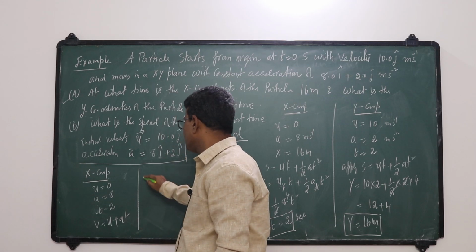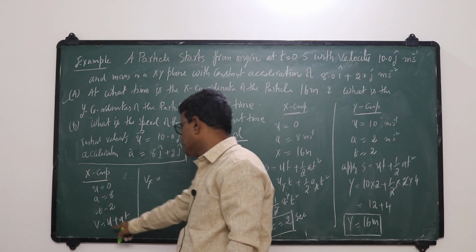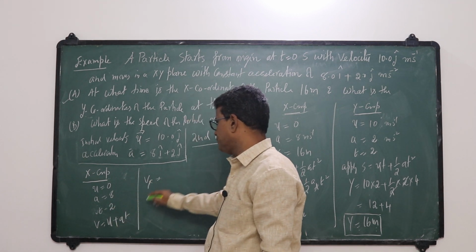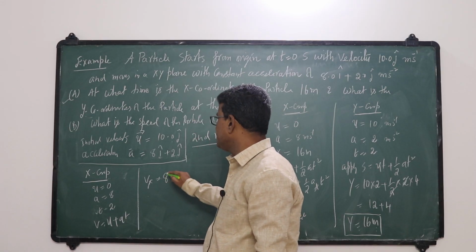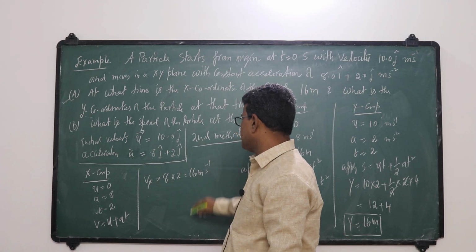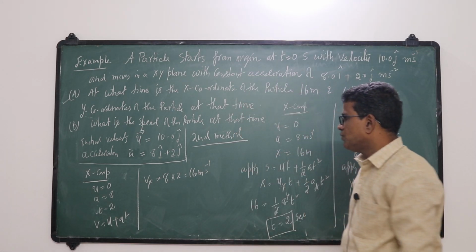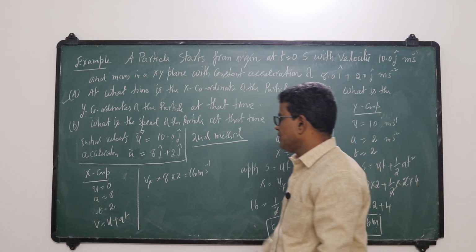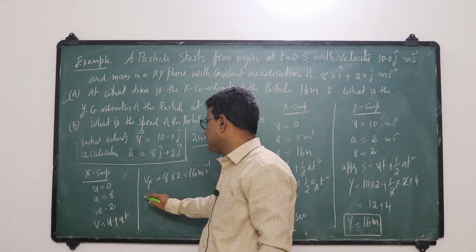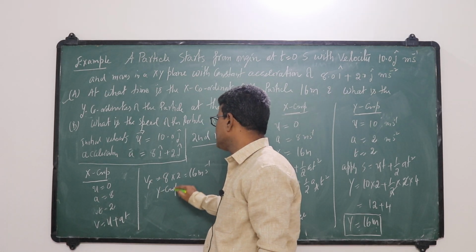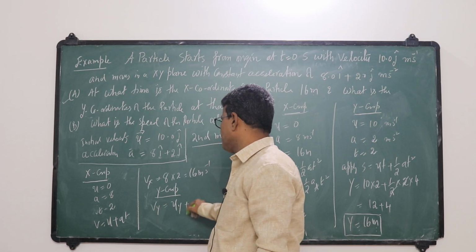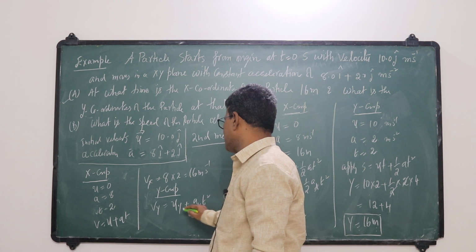So vx is equal to u, 0, plus a, 8, into 2. It is 8 into 2, that is 16 meter second inverse, x component. So what is the y component? Vy is equal to, along the y component I want. So Vy is equal to uy plus ay into t.